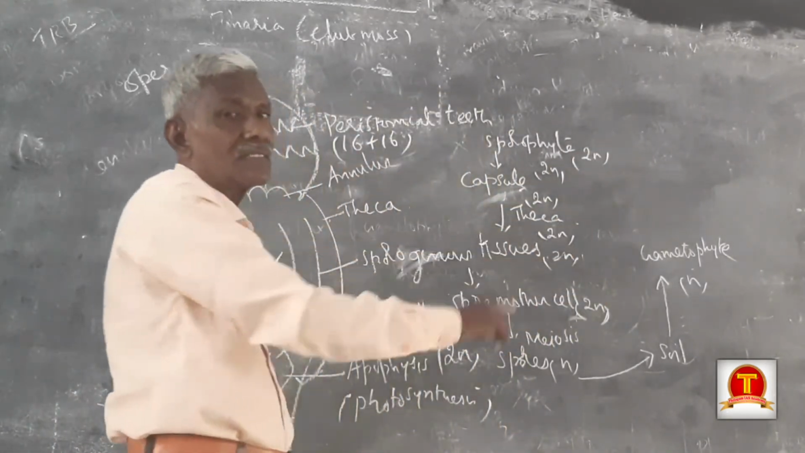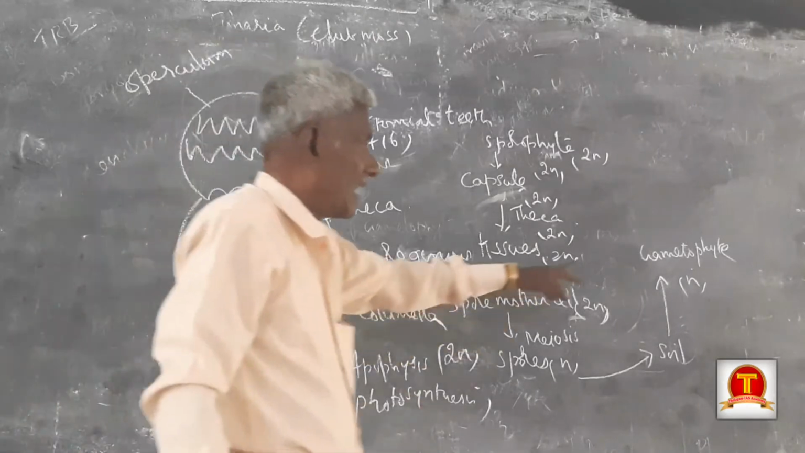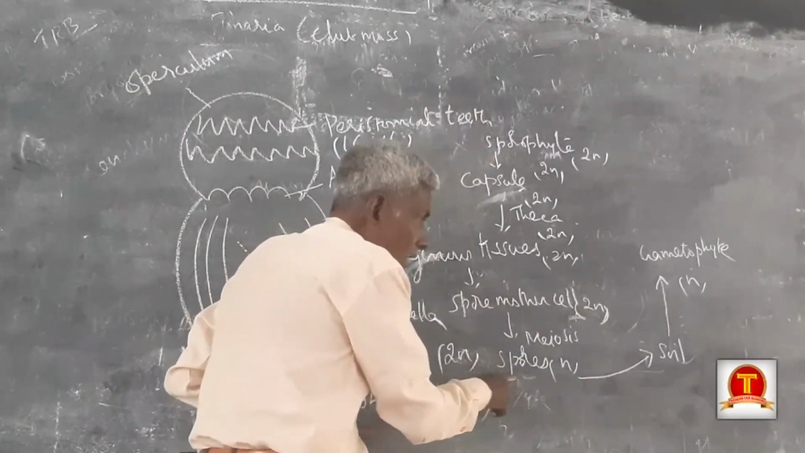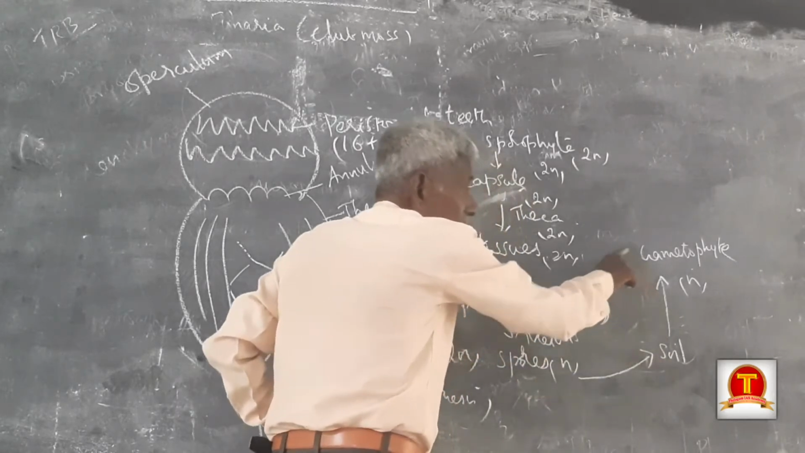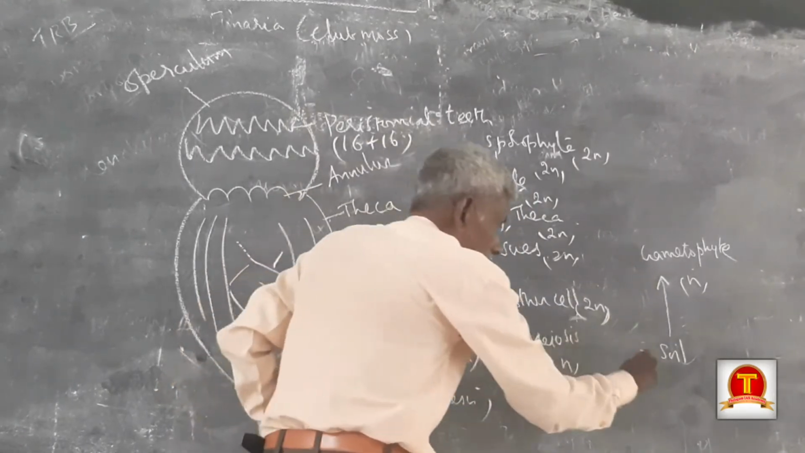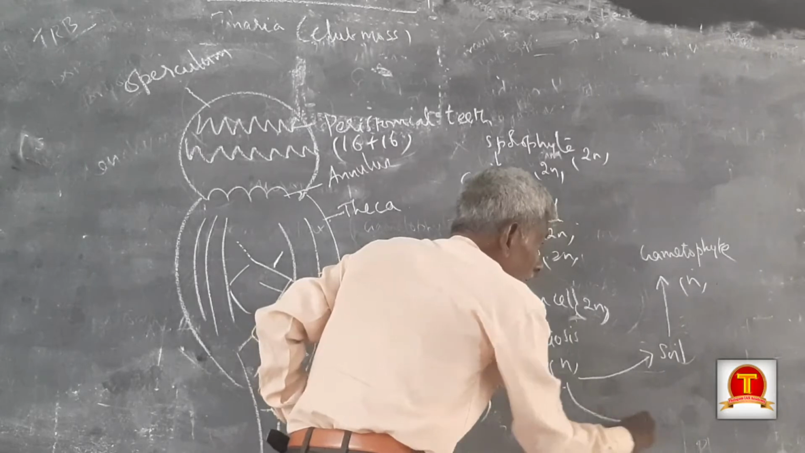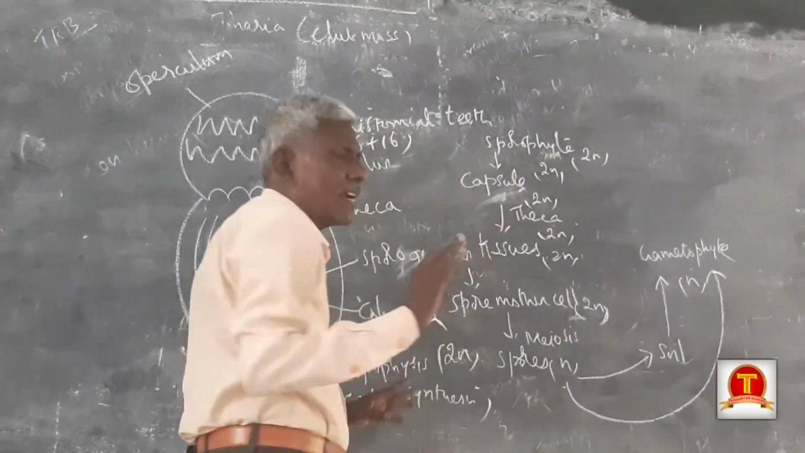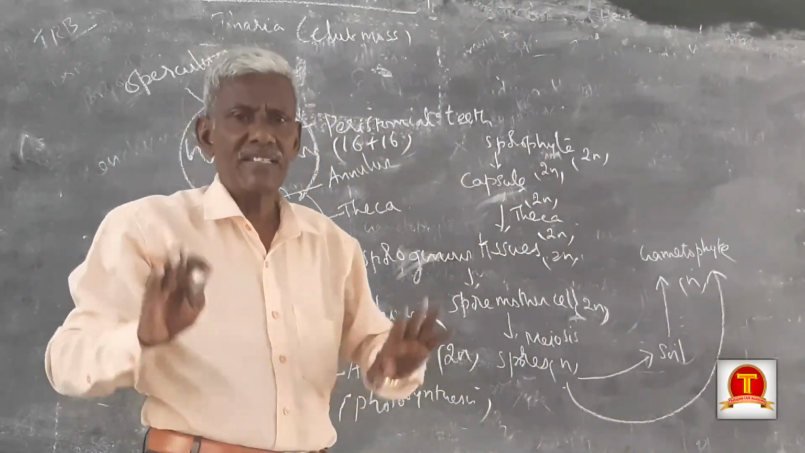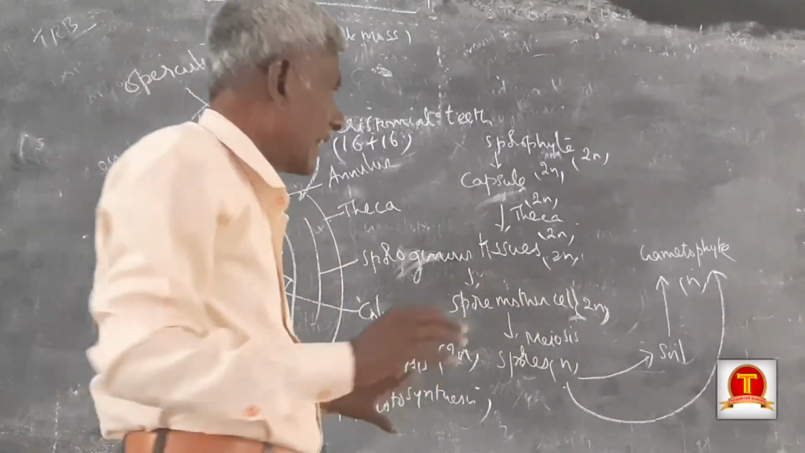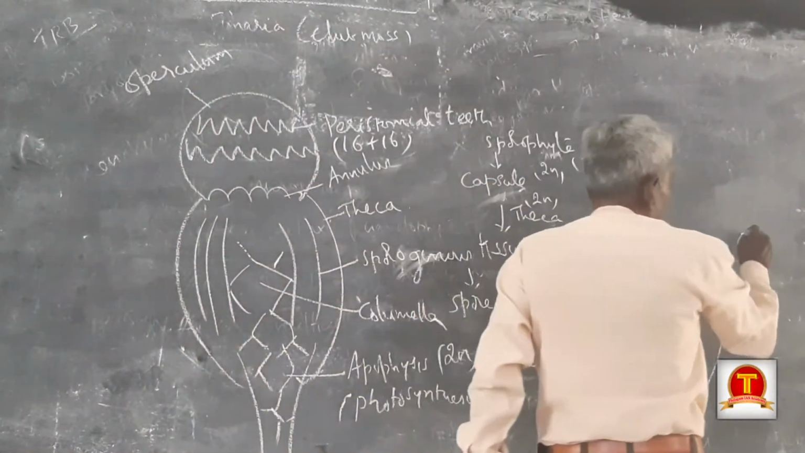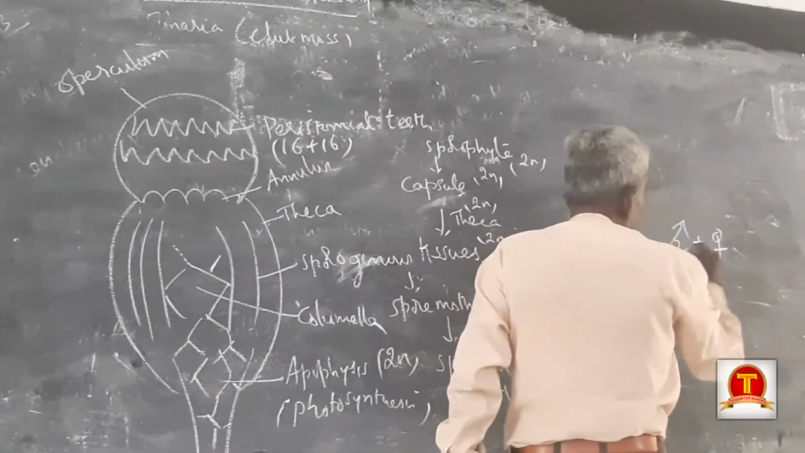That is the difference. Why is it haploid? A haploid spore falls on the soil and in the soil develops into a gametophyte. As the haploid spore develops into a plant, it is a haploid plant. So the gametophyte is haploid, and here only gametes are formed. Already I told you, male and female gametes are formed.